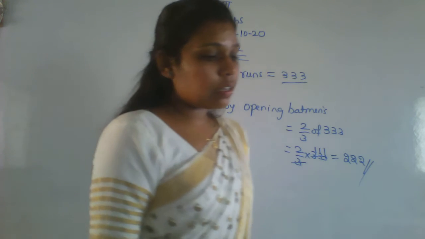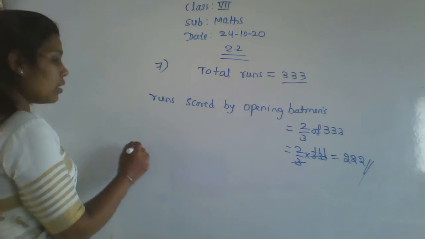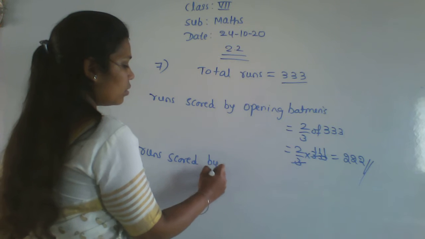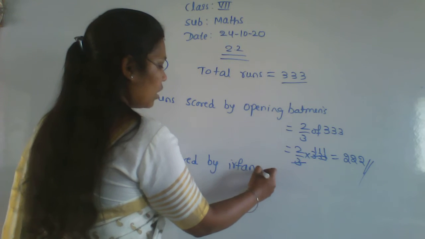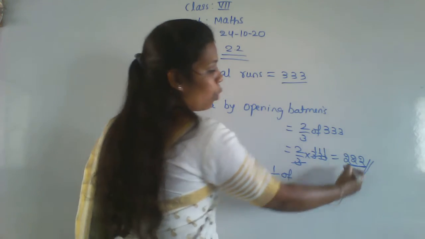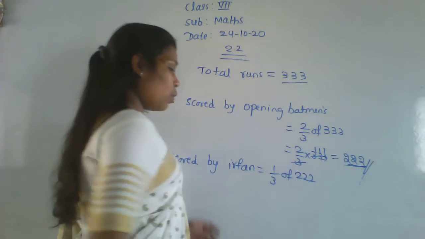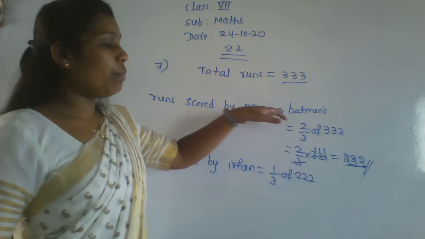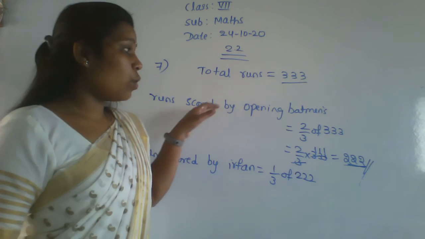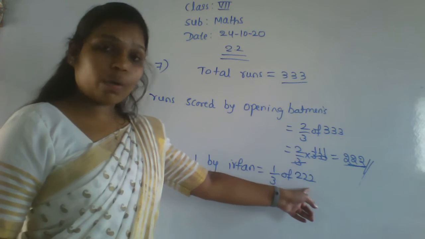Next, Irfan scored only 1 by 3 of the opening batsmen's runs. The runs scored by Irfan is equal to 1 by 3 of this opening batsmen's runs. The runs scored by the opening batsmen is 222, so directly write 1 by 3 of 222.